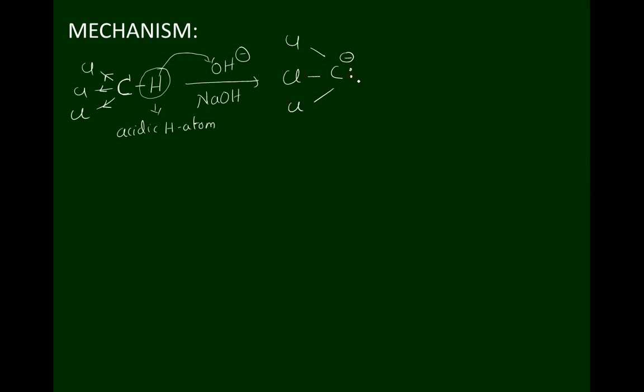So if you check the total number of electrons, 1, 2, 3, 4, 5, there are only 5 electrons around the carbon atom. Therefore, it is unstable. What will it do? Here 2 electrons are there, and these electrons are taken by this chlorine atom and get removed in the form of chloride ion, Cl minus ion. Now I will get Cl, carbon, Cl, with a lone pair of electrons. So this negative charge is also carried by this chlorine in the form of chloride ion.